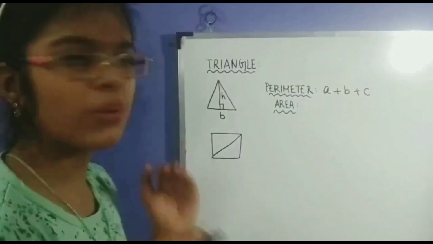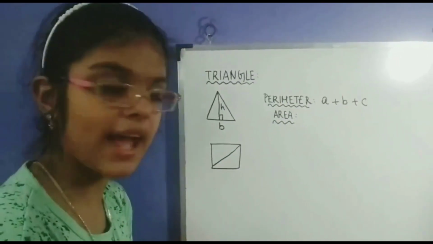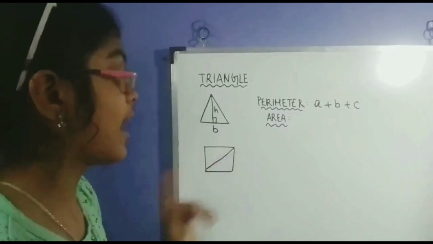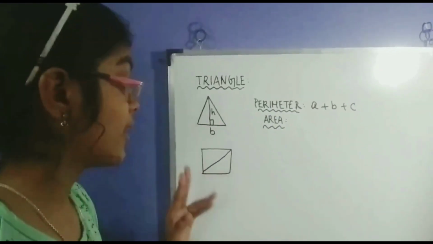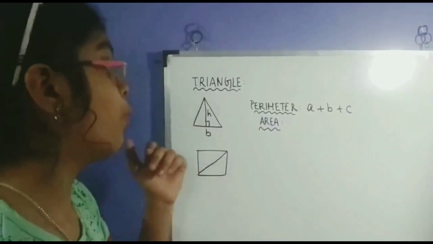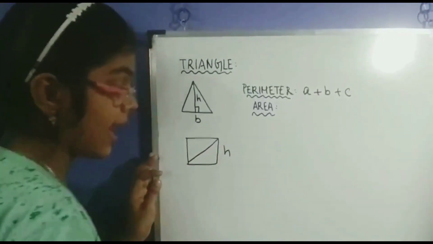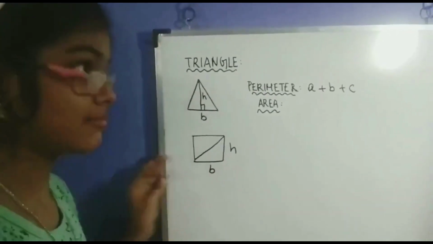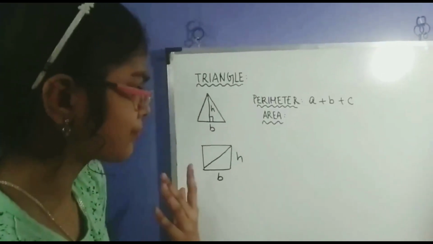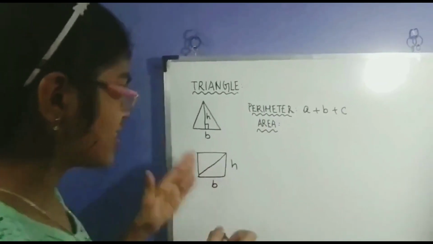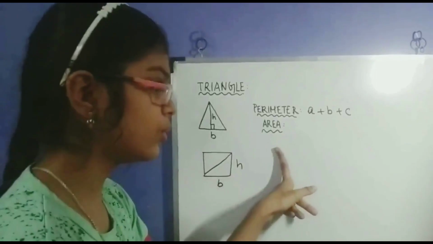Yeah, and what's the formula for a rectangle or a square? It's side times side, or length times breadth. Or this can be the height and this can be the base. It's pretty much the same. So we can use that formula here too.